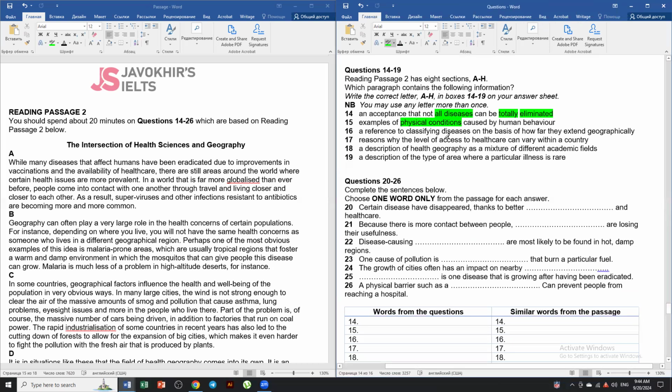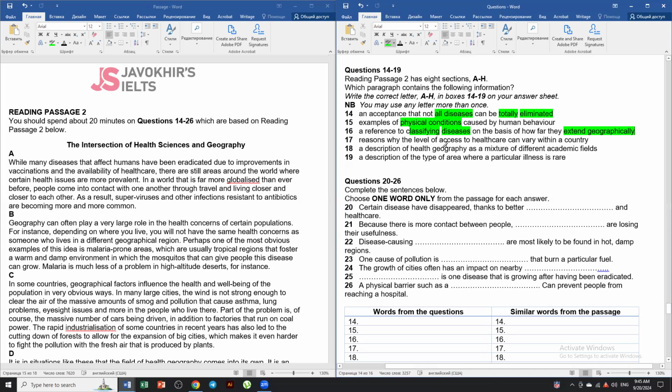A reference to classifying diseases means it's a grouping on how far they extend geographically, how far a disease can spread in terms of geography. Factors can also contribute, such as the climate, seasons, and so on.